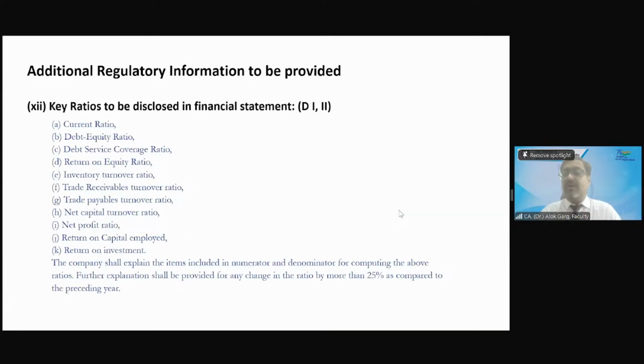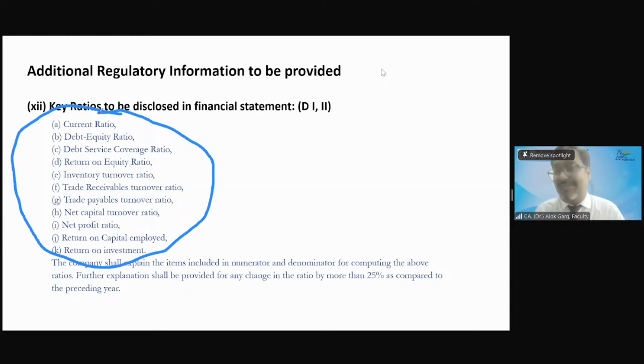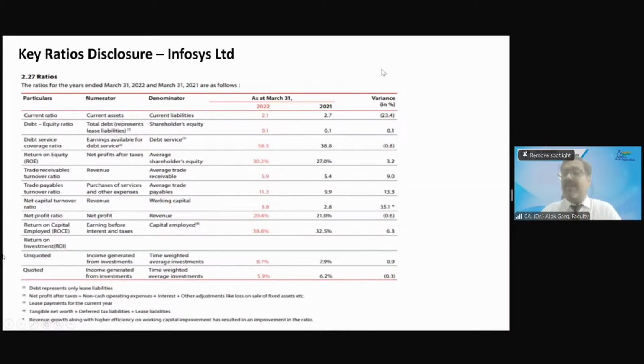This is required to be disclosed. One of the most important disclosures: earlier the ratios were not required to be disclosed, but now there are 11 ratios which are required to be disclosed for every company, right? And it is for the current year as well as for the last year. And if there is a variation of more than 25%, it is also required to be disclosed, right?